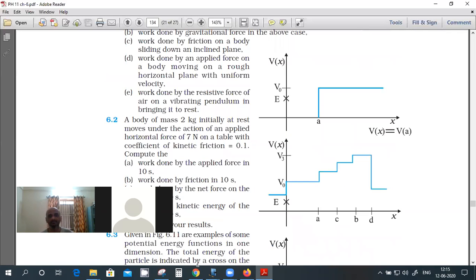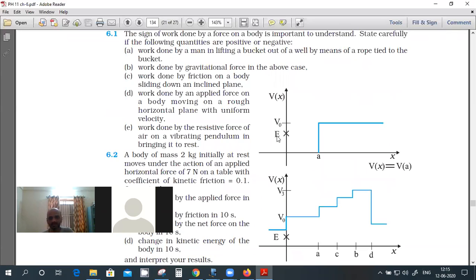See, when the potential energy is this much and the total energy is less than that. If you take x less than a, the potential energy is zero, right? Let's assume the other form of energy is kinetic energy, half m v square. Half m u square equals E because there is no potential energy.